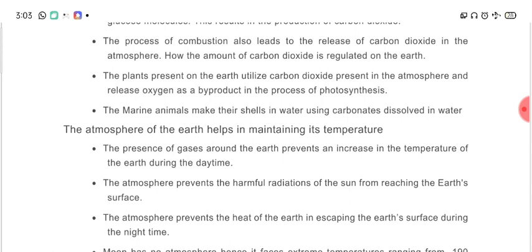In this way, the concentration of oxygen and carbon dioxide remains more or less constant. However, there may be certain fluctuations in their concentration.